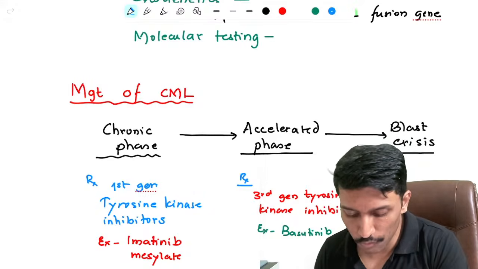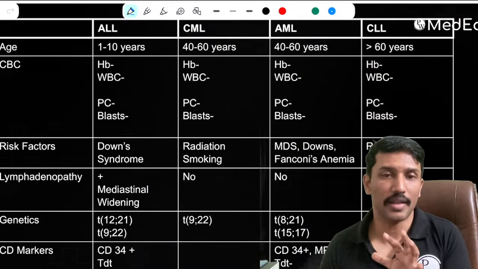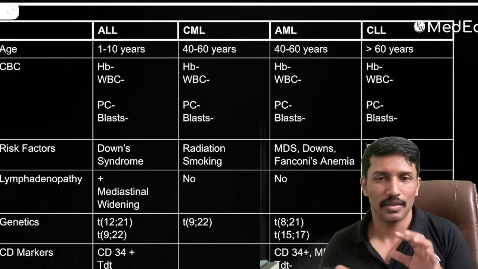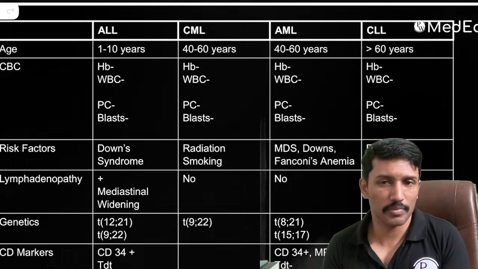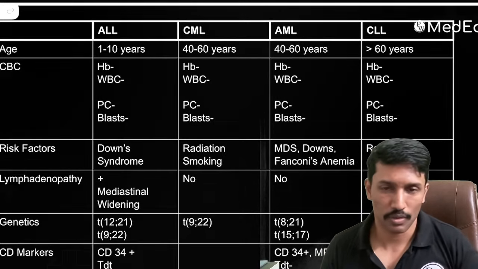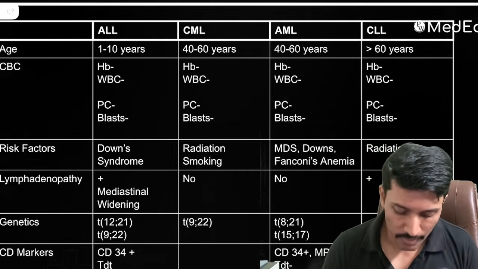So to make it easier for you, on the note sheet, I will leave a table which compares all the hematological malignancies side by side. So if you kind of remember this table, then you can replicate the pattern of answer that we have discussed for the hematological malignancies, right? So that's it from me today.